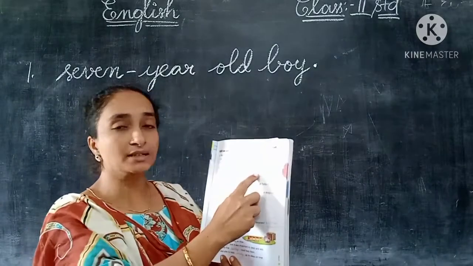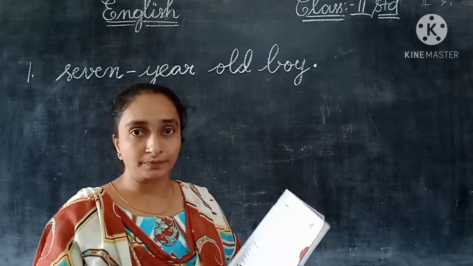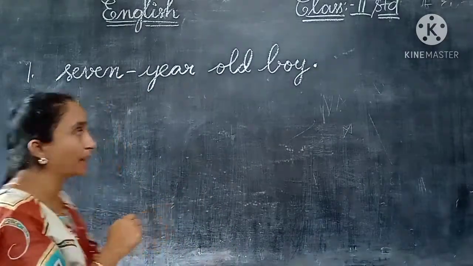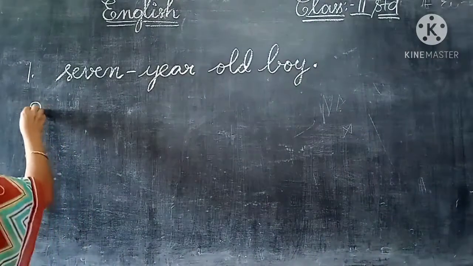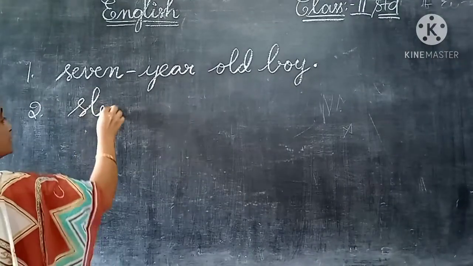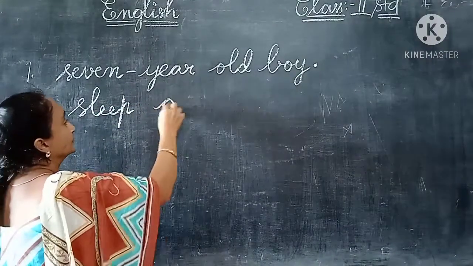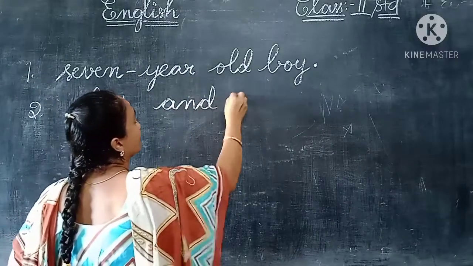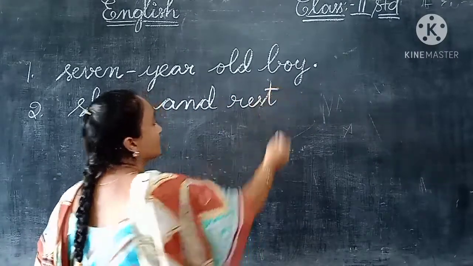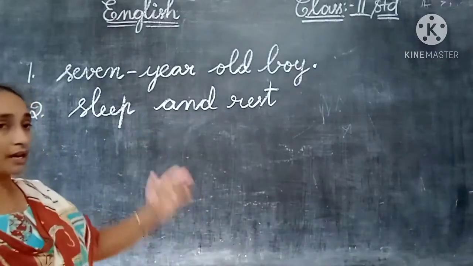So children, here you can give the tick mark to sleep and rest, and you should write this in the blank. So the second answer is sleep and rest, S-L-E-E-P, sleep and rest. So he must get enough sleep and rest.